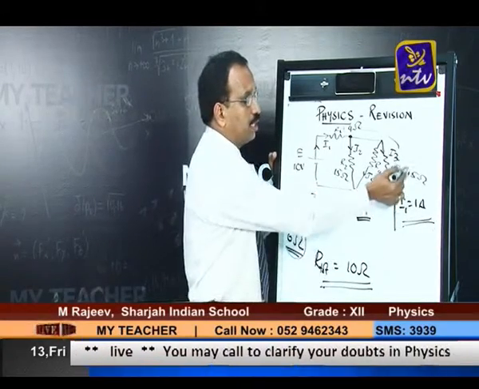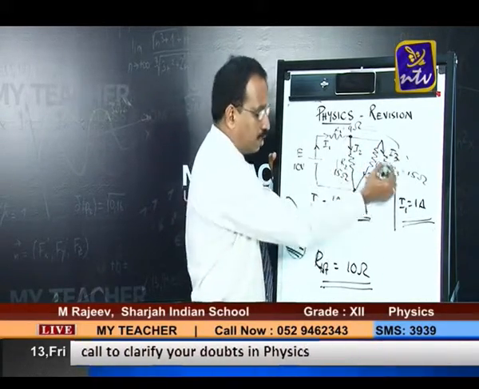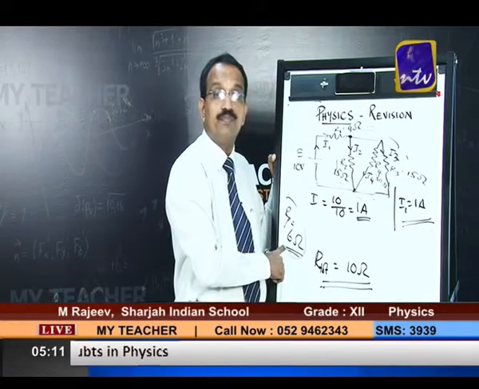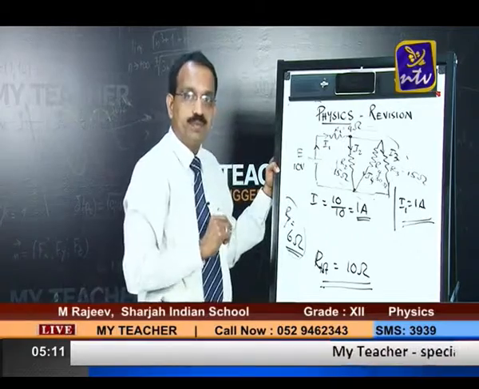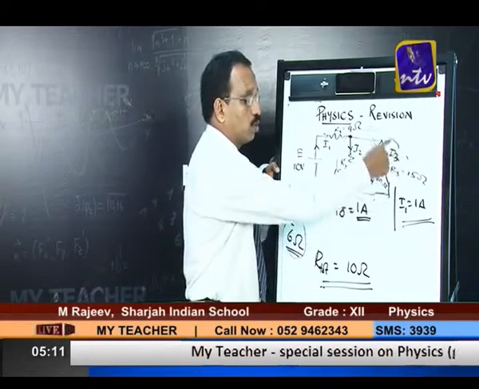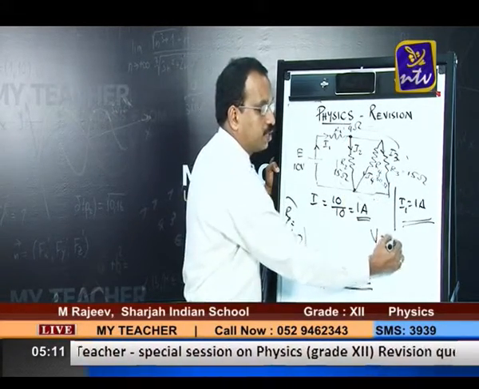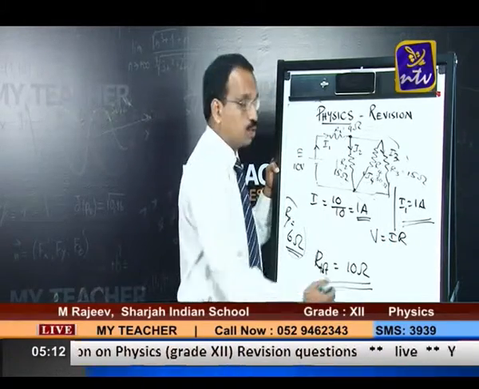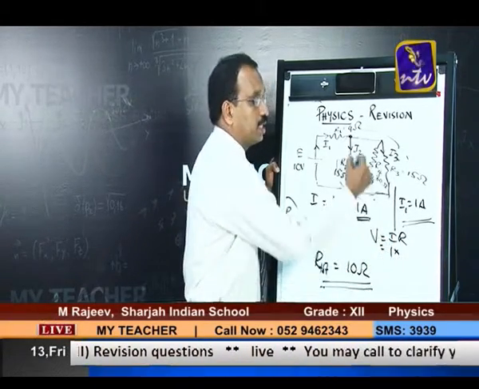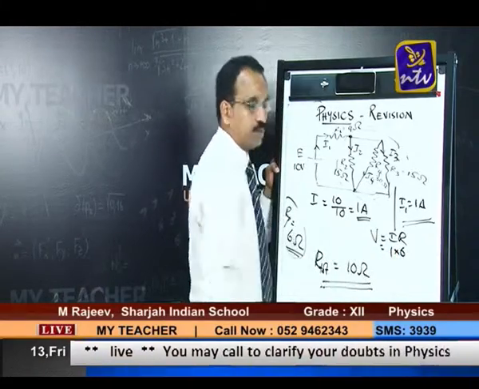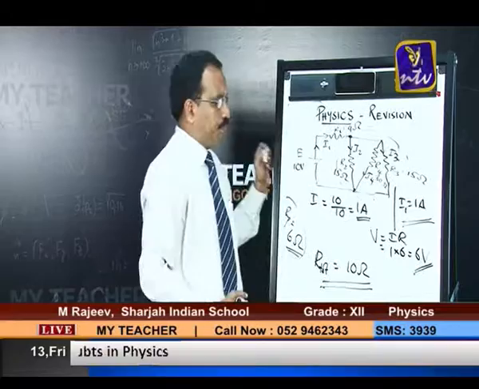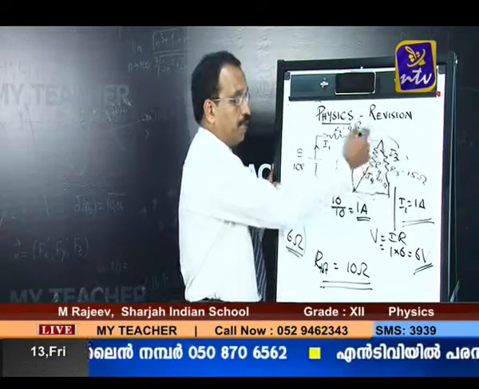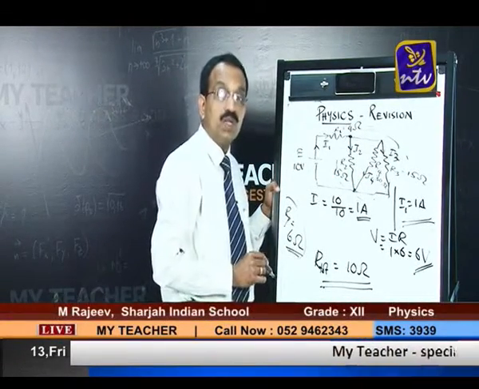So one method we can adopt is, this resistance as a whole we know it is 6 ohms, right, and the current is 1 ampere. So what will be the total potential difference across this whole combination? PD is equal to current into resistance. Total current is 1 ampere. Resistance of this combination is 6 ohms. So we get 6 volt as the PD across this whole combination. 6 volt.